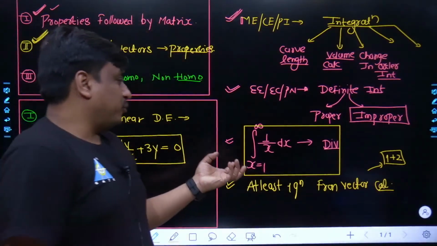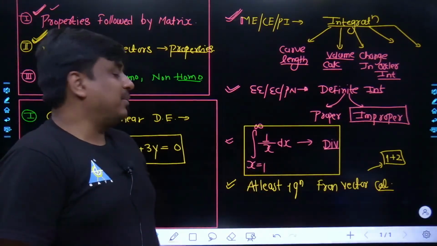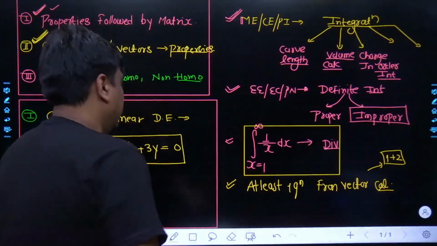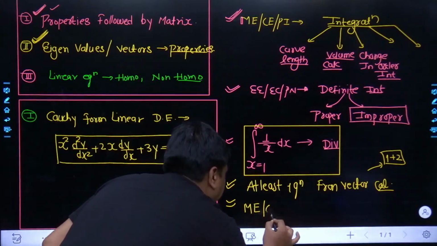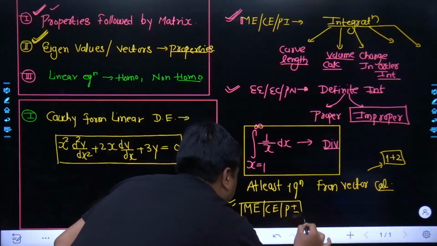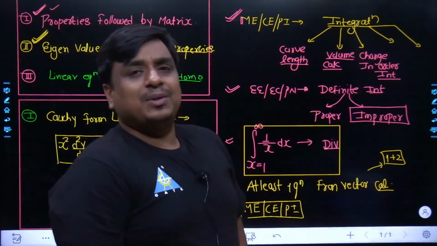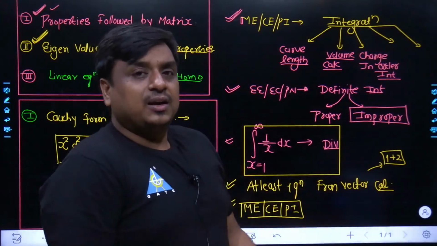The quality of the questions which are going to be asked for these 3 branches is going to be really difficult. But for mechanical, civil, production, they are going to ask only simple forms of problems. They may ask the divergence for a certain vector quantity. They may ask the directional derivative, which is also called what?